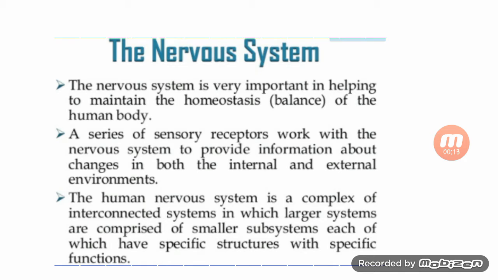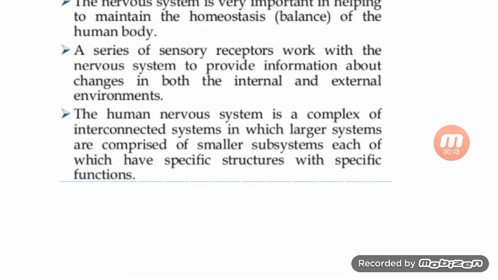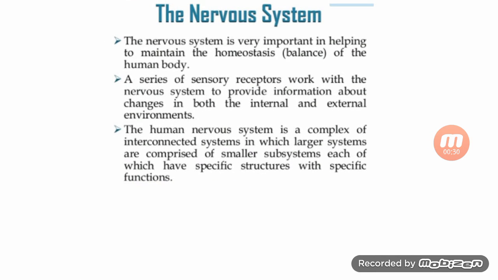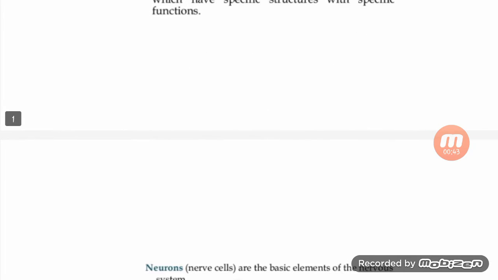The nervous system is very important in helping to maintain the homeostasis balance of the human body. A series of sensory receptors work with the nervous system to provide information about changes in both the internal and external environment. The human nervous system is a complex of interconnected systems in which large systems are comprised of smaller subsystems, each of which has a specific structure with a specific function.